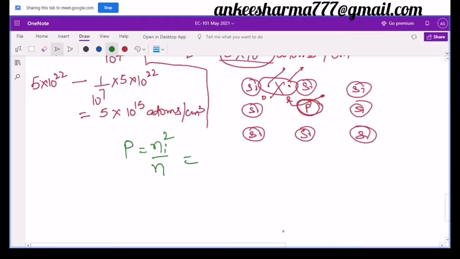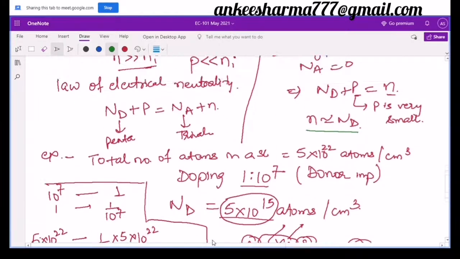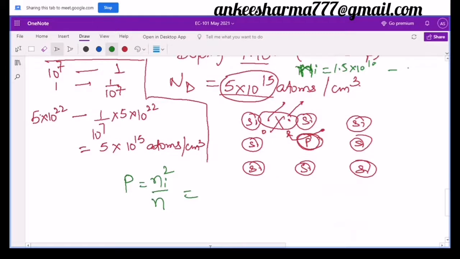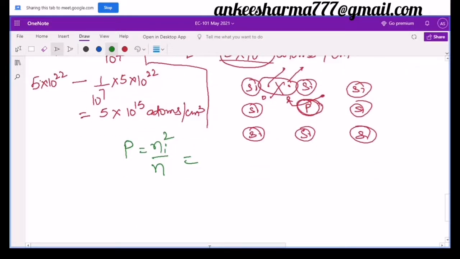If I assume here my Ni to be, I have given a value. Okay, I have not given here. So let me assume here my Ni is equal to 1.5 into 10 raised to the power 10. This is for silicon atom के लिए मैंने assume कर ली. And this should be small ni, not capital Ni. So I have assumed 1.5 into 10 raised to the power 10 is my ni value.